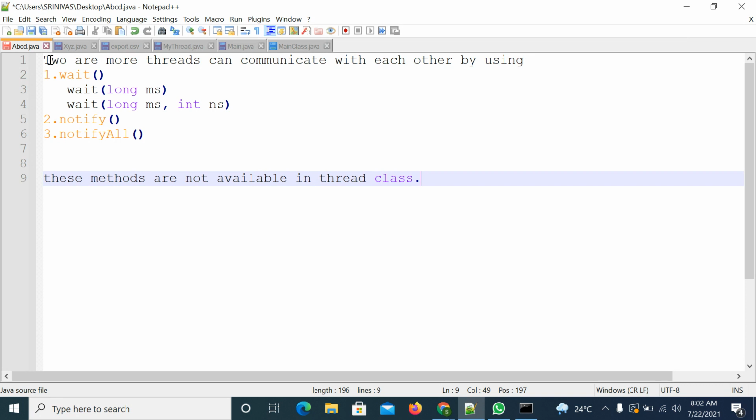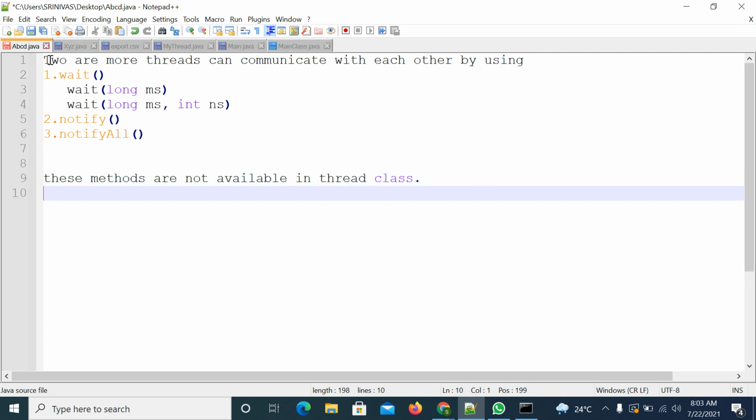So by using these three methods, two threads can communicate with each other. If you want to call any of these methods, you must call them from the synchronized area only.